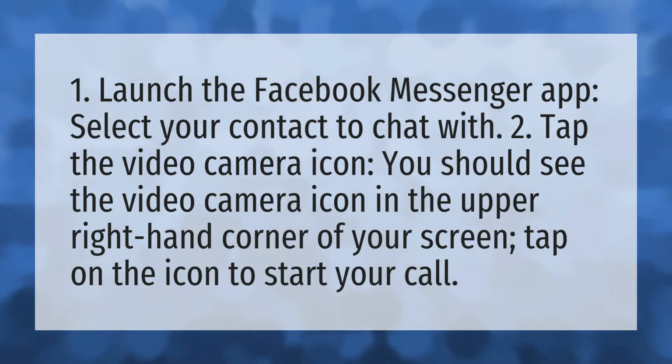1. Launch the Facebook Messenger app. Select your contact to chat with. 2. Tap the video camera icon. You should see the video camera icon in the upper right-hand corner of your screen. Tap on the icon to start your call.